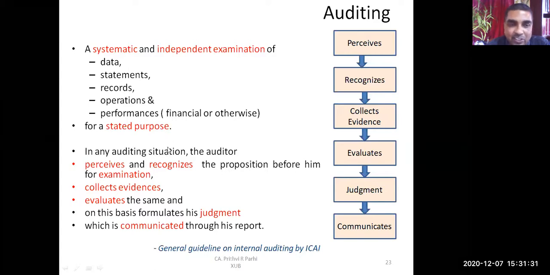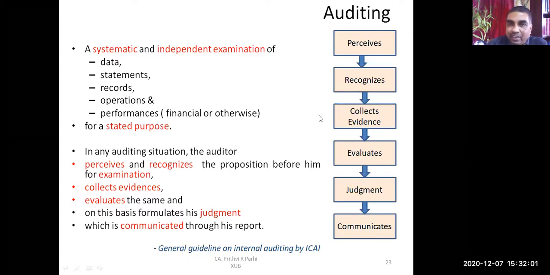And in any auditing situation, the auditor does all these things. Can you see this picture? The auditor has to perform all these things. What does he have to do? He has to perceive and recognize the proposition before him for examination, collect evidence, and evaluate the same. On that basis, he formulates his judgment, which is communicated through his report. Okay, this is the activity the auditor does.